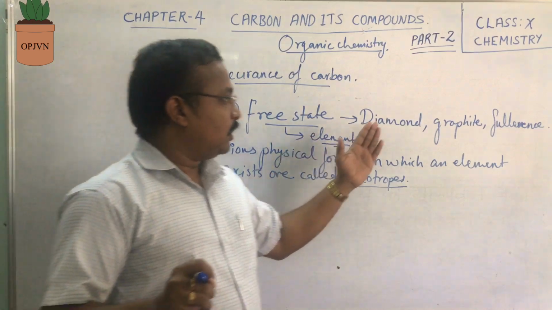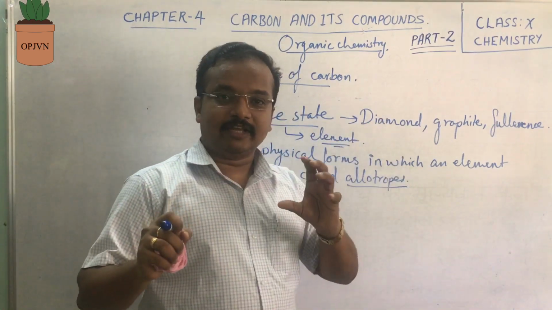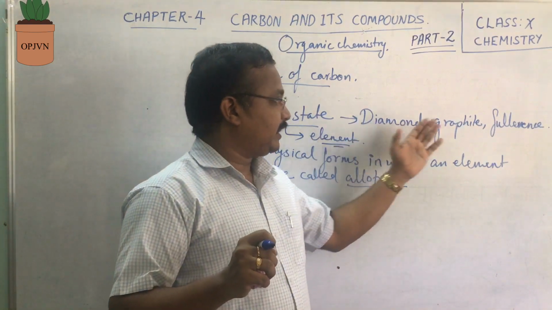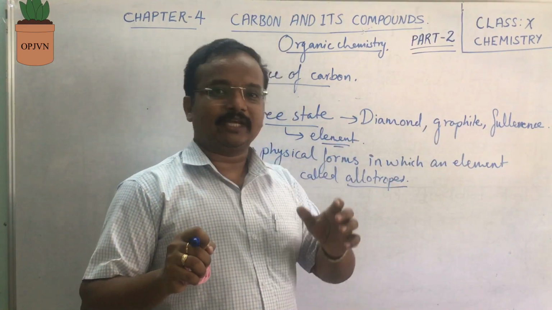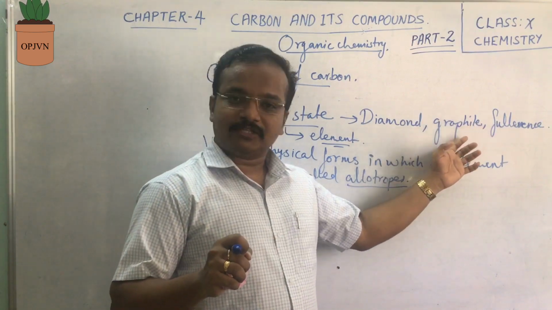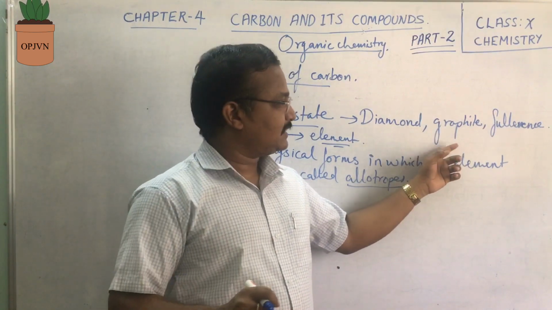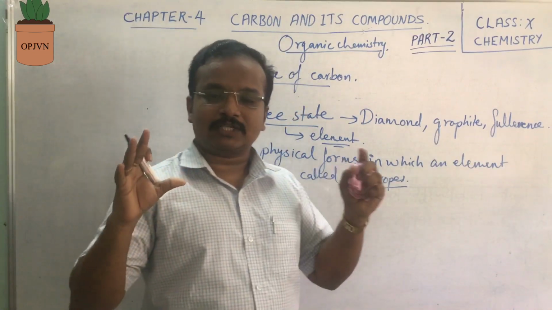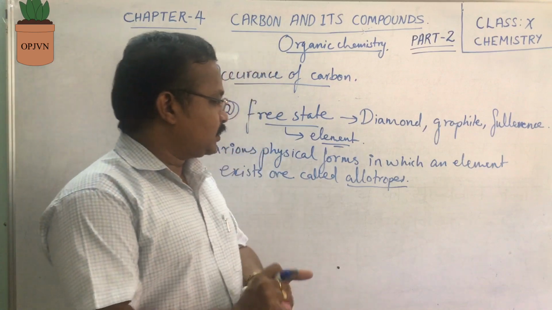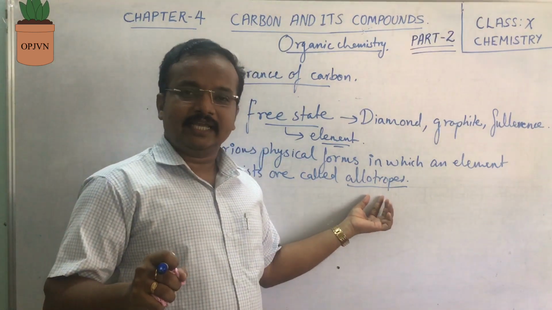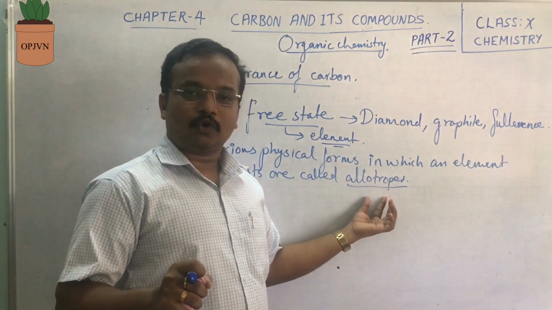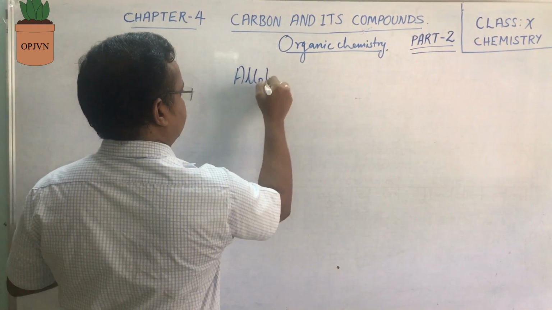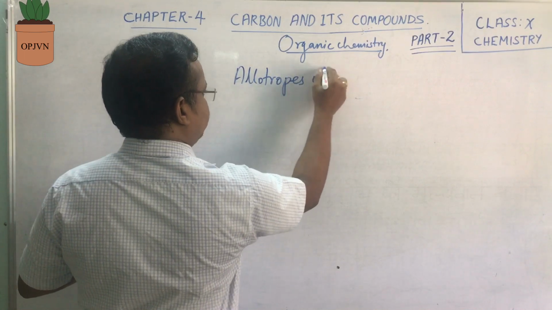Okay, you must know diamond. Diamond is a very lustrous substance. You have studied diamond, and graphite is actually a lubricant. Graphite is also found in pencil leads. Fullerene is carbon 60, and it looks like a football. So let us study this topic in detail, that is, the allotropes of carbon.